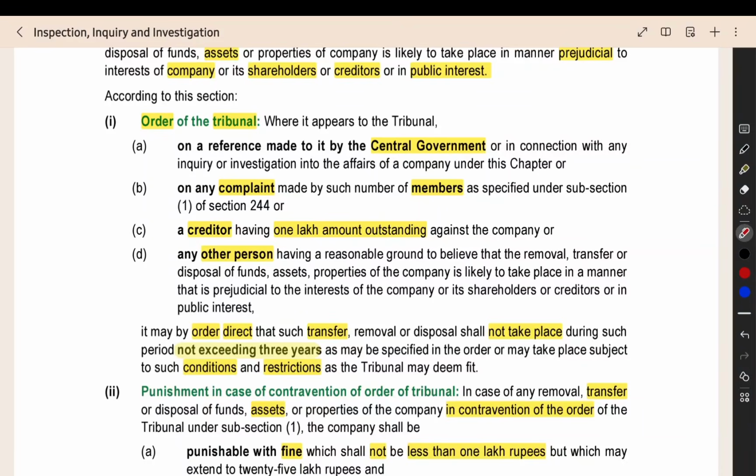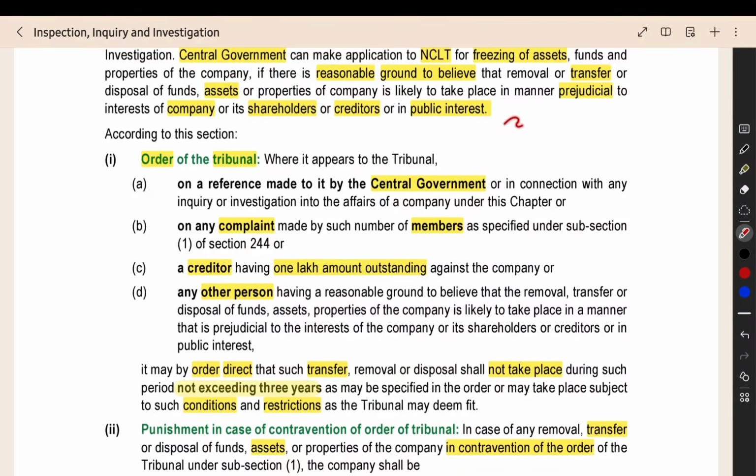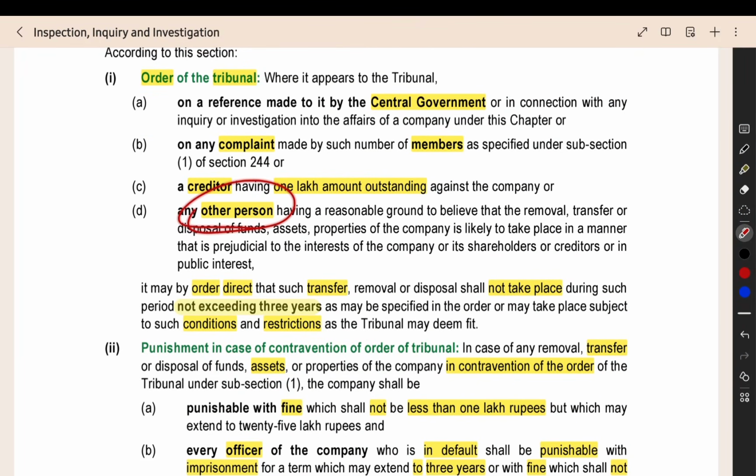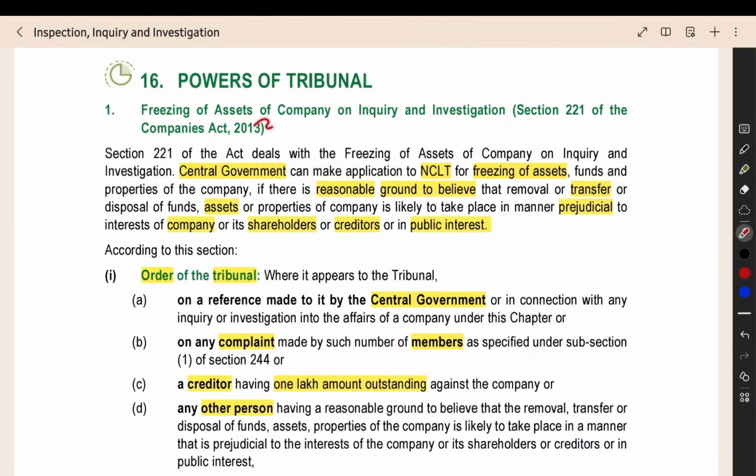When will the tribunal pass such an order? When the central government makes an application, or on a complaint made by the shareholders or members, then they will pass the order. A creditor having 1 lakh rupees outstanding, a creditor who gave a loan to the company, can make an application. Or any other person having reasonable ground that the assets of the company might be misappropriated or transferred can also make an application.